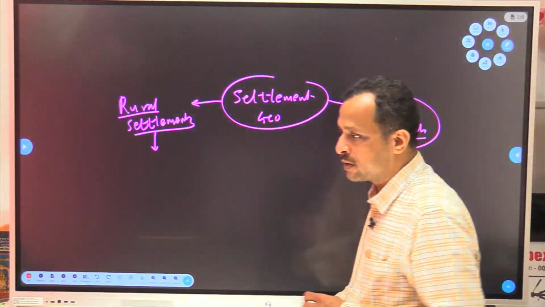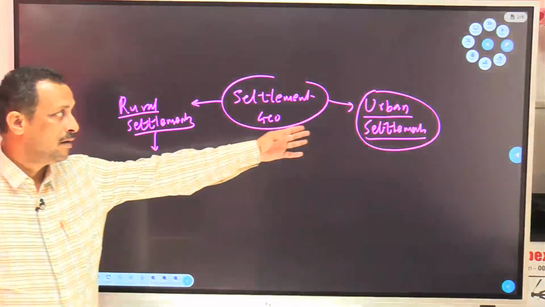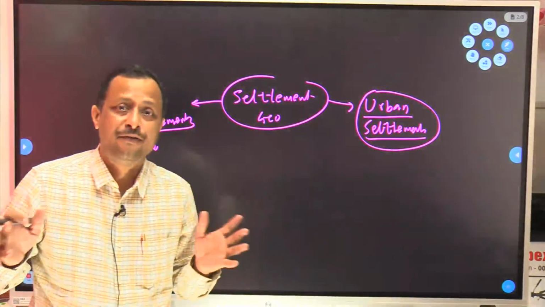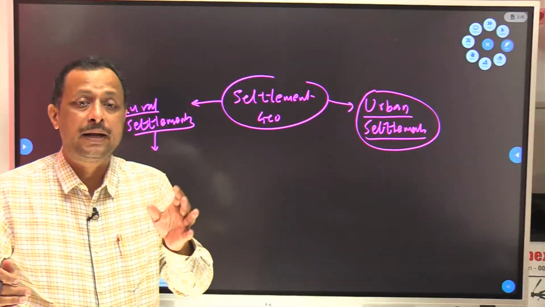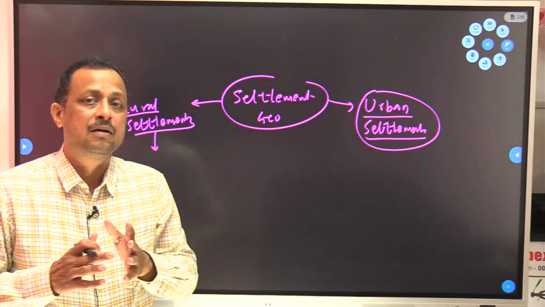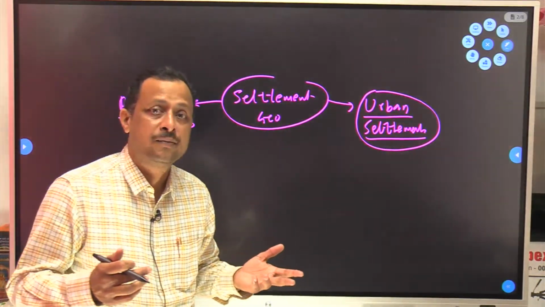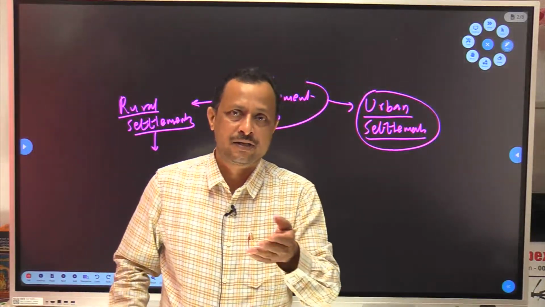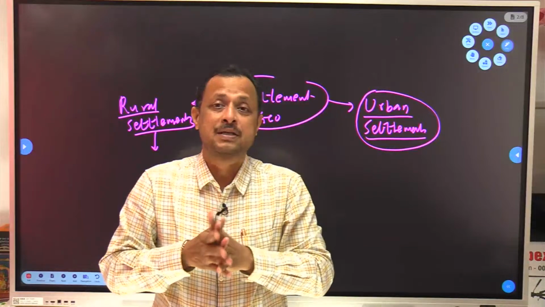Why? Because after globalization in India, what happened? Urban settlements are growing fast. Our cities are growing at a fast rate, but there is a major problem: unplanned urbanization. There is a lack of planning in the growth of our cities, and that is leading to multiple problems of urbanization. When you are staying in any city of India, for example, now we are in Pune, what is the present condition?